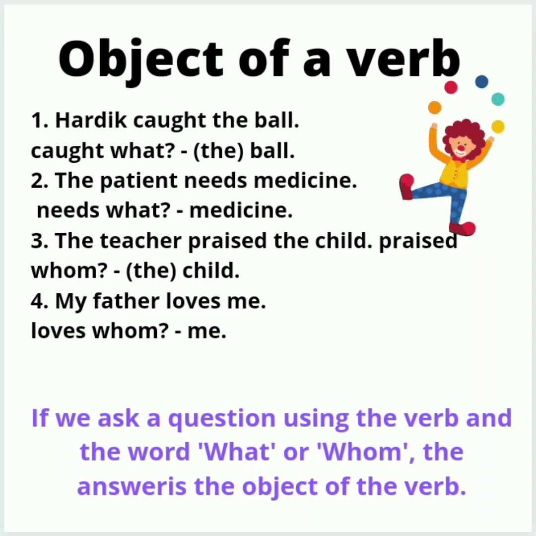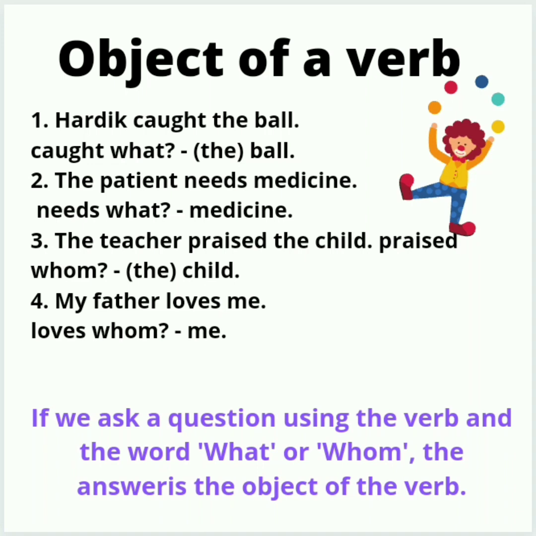Hardik caught the ball. Who caught the ball will give us the answer for subject. And Hardik caught what will give us the answer of object. So caught what? The answer will be the ball.